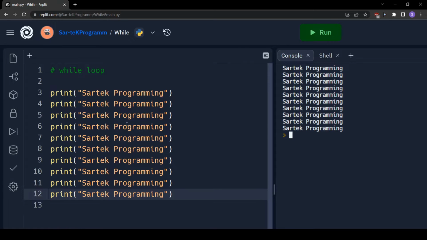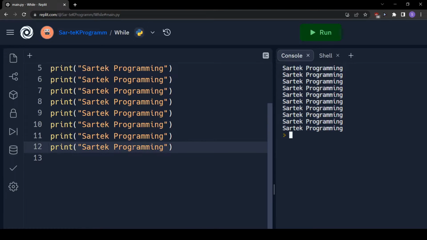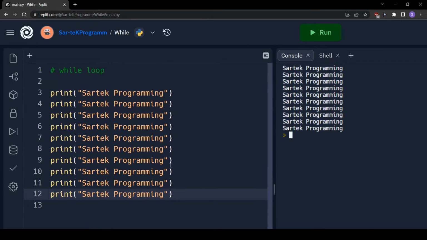There should be a mechanism that whatever number we write, it should automatically print up till that number. But in doing this, it's not scalable, it's not even readable. We can't just print this SarteK programming for hundreds and thousands of lines of code. So there should be a better way, and that better way are loops. We have two loops in Python, and in this video we will be looking at while. Loops are used to execute a block of statements repeatedly until a given condition is satisfied.